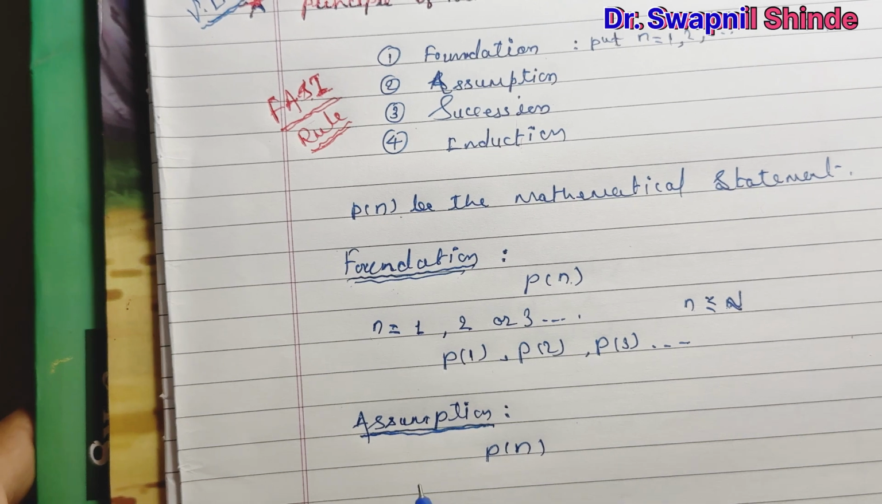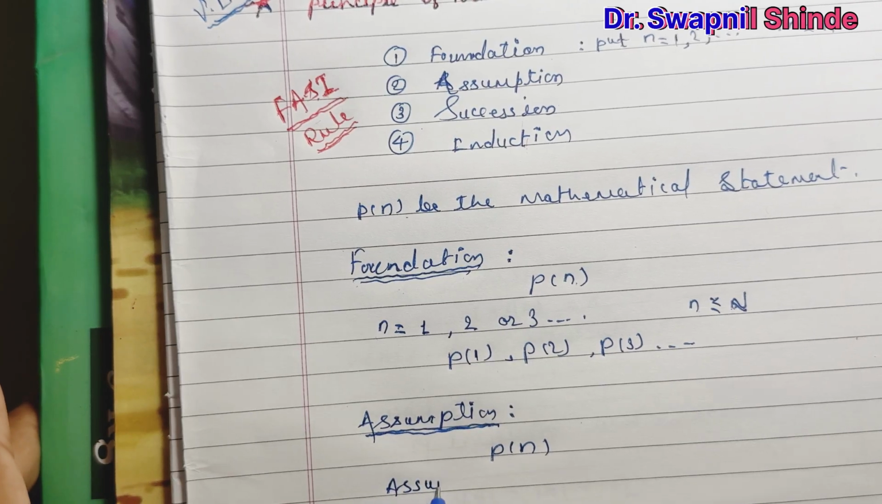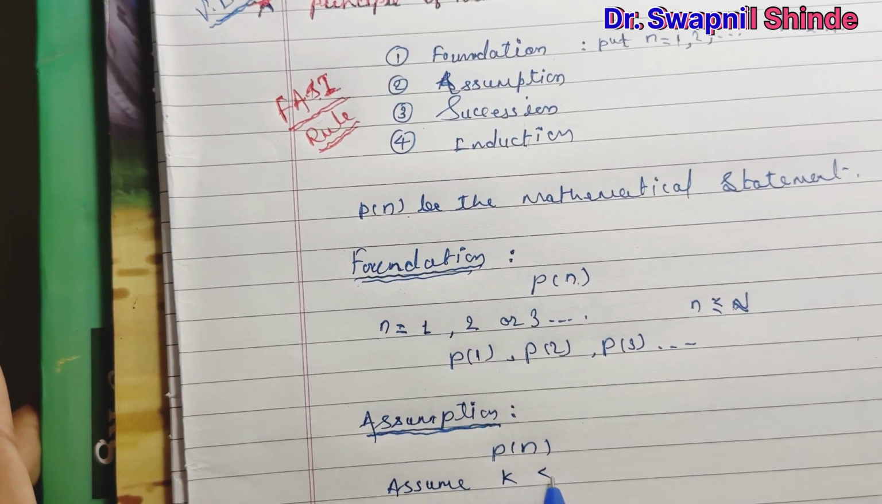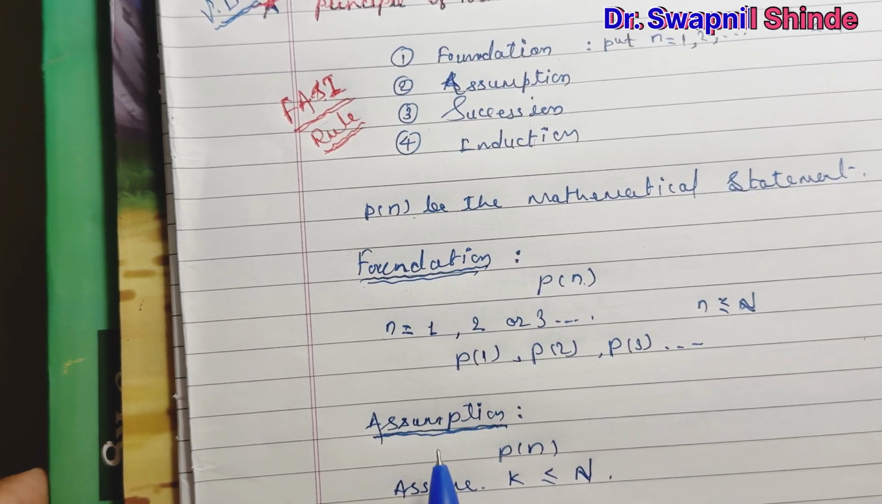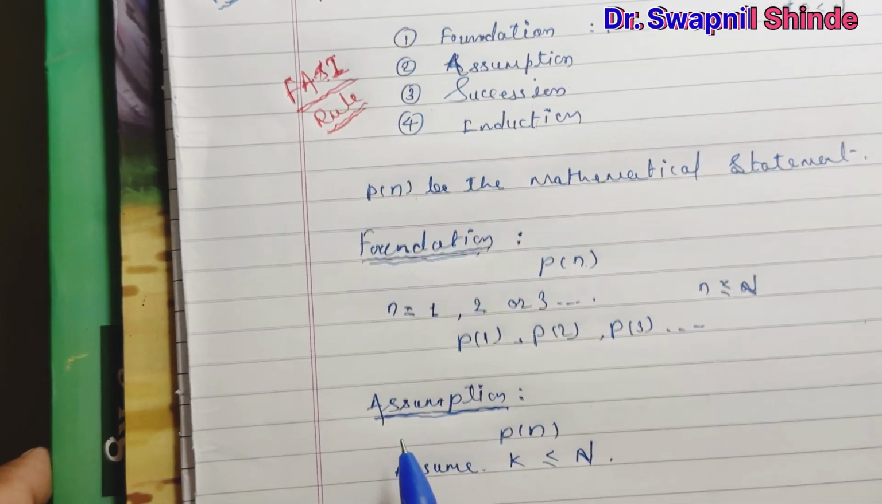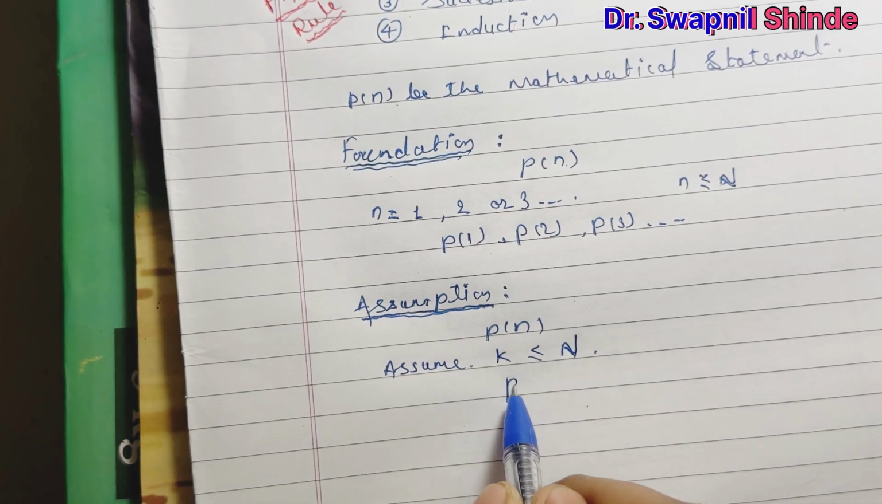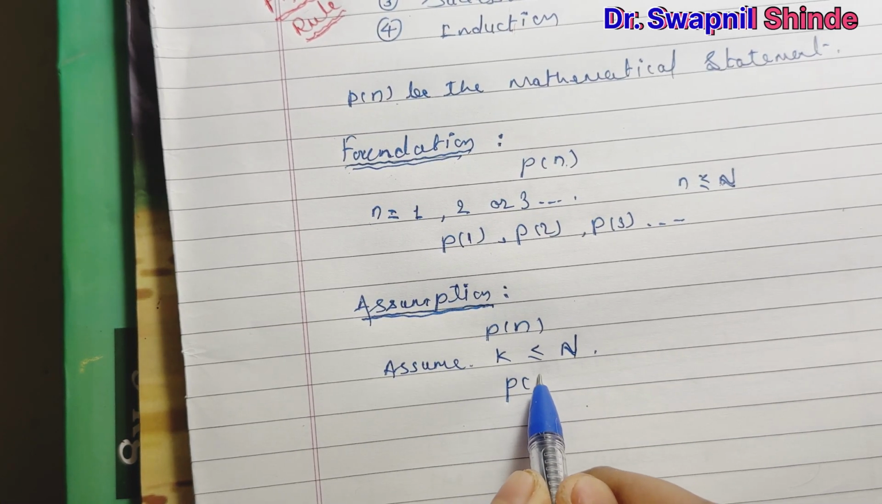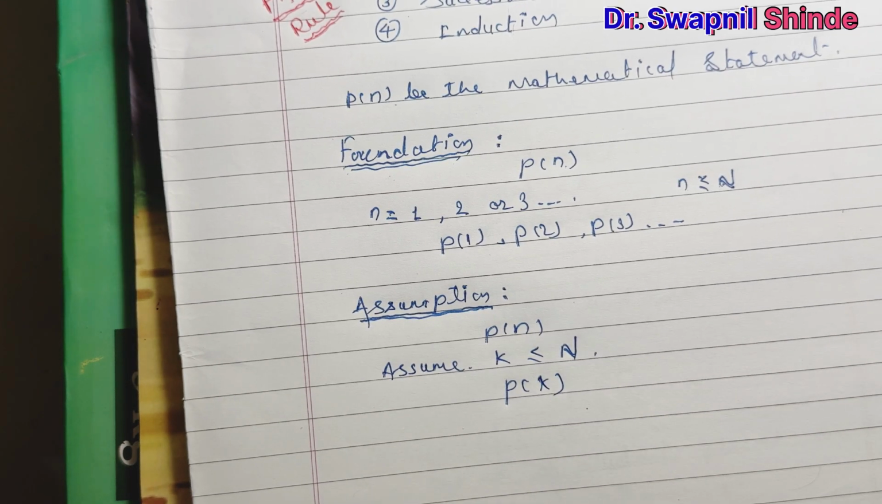Here we replace and assume k, which is smaller than natural number N. In the assumption, we only assume, we do not prove anything. So we assume k is smaller than the natural number and we replace it into P of N as k. That means we assume for P of k here.